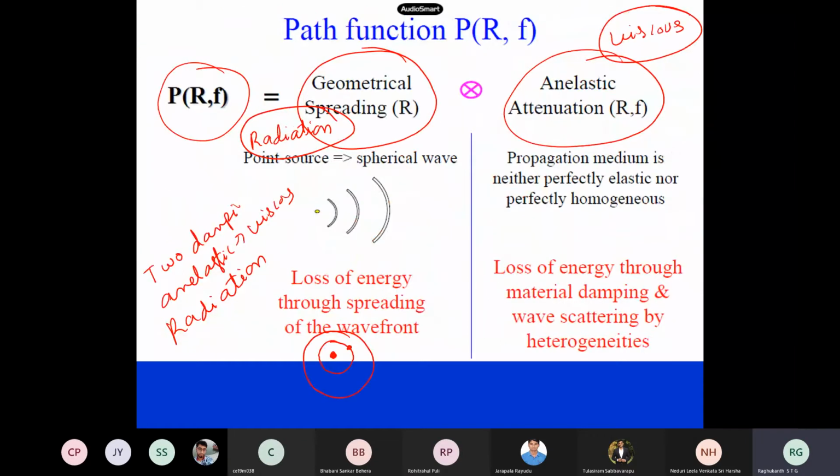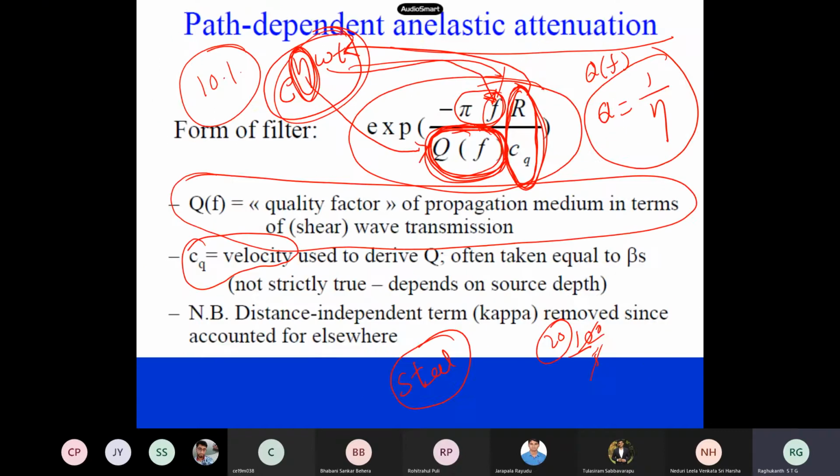Now coming to the path, that is the Green's function, which I already showed you. There are two things: one is source terms, the other is medium terms. The medium just absorbs energy. As we said, two types of damping will be there: geometrical spreading and anelastic damping. Loss of energy goes as 1/r or 1 by something, and then this is equivalent to your damping. This is also a very important thing.